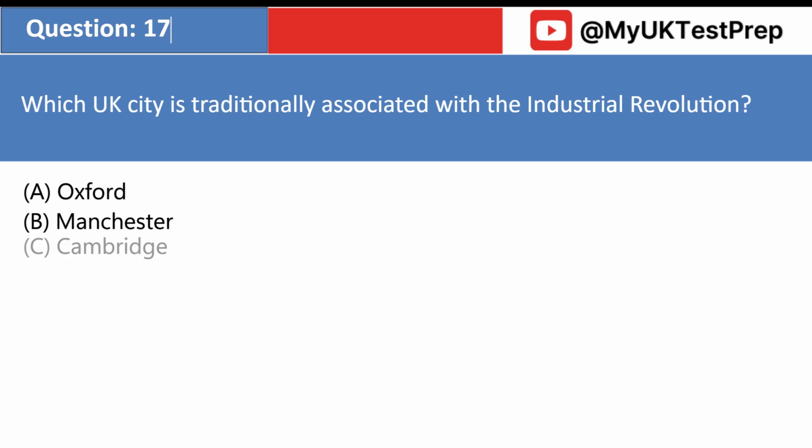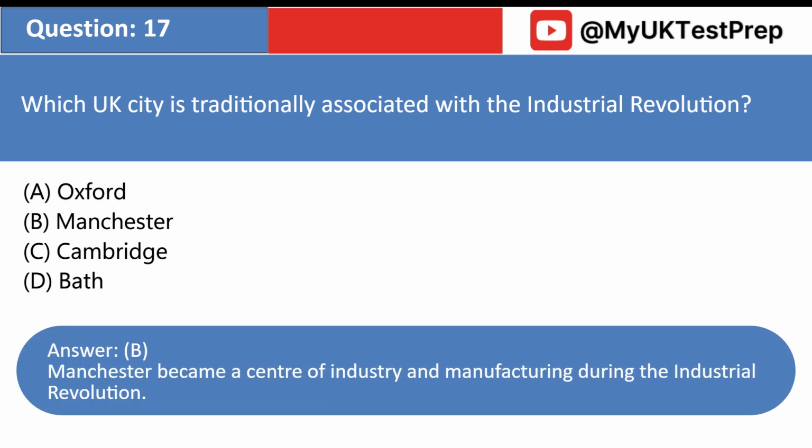Which UK city is traditionally associated with the Industrial Revolution? A. Oxford. B. Manchester. C. Cambridge. D. Bath. Answer: B. Manchester became a centre of industry and manufacturing during the Industrial Revolution.